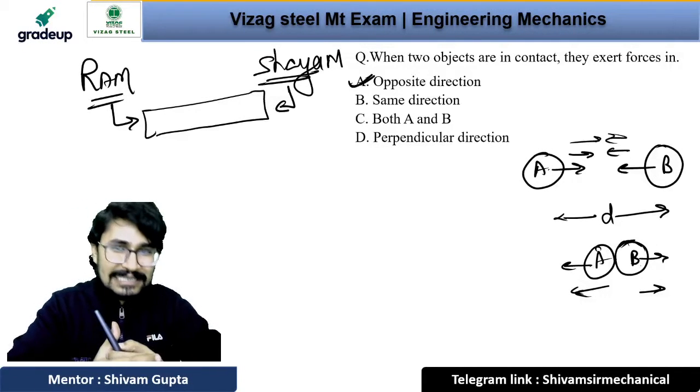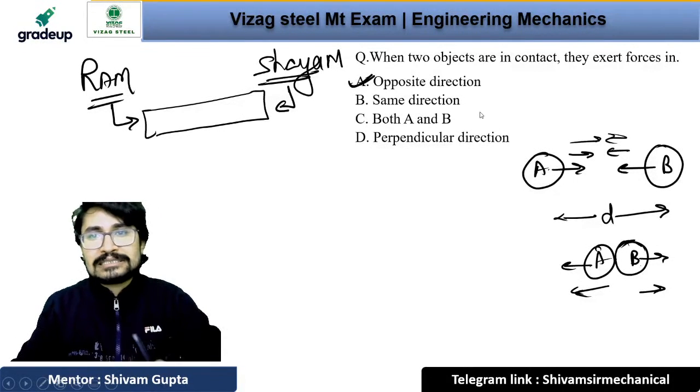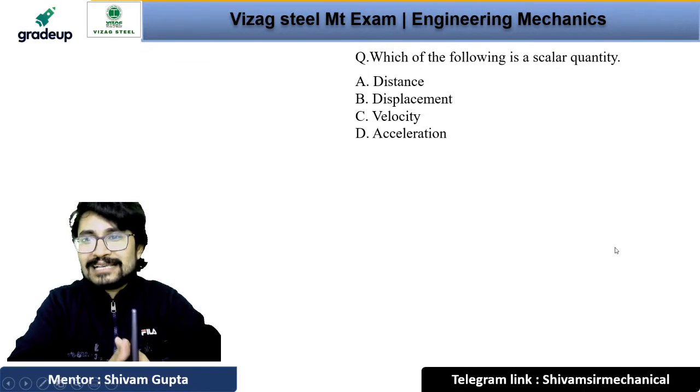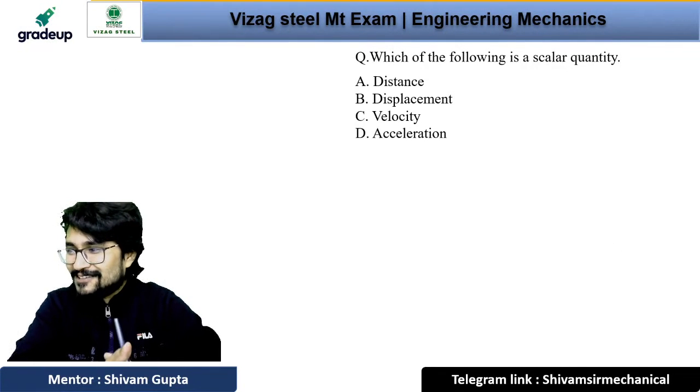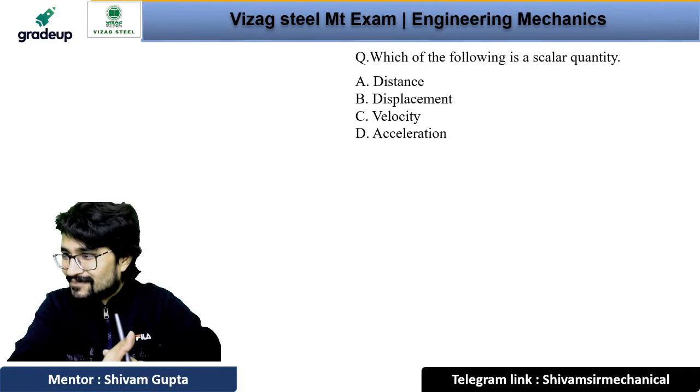Now coming to the next question, and next question is saying that which of the following is a scalar quantity. Let's see which is a scalar quantity. It should be C.